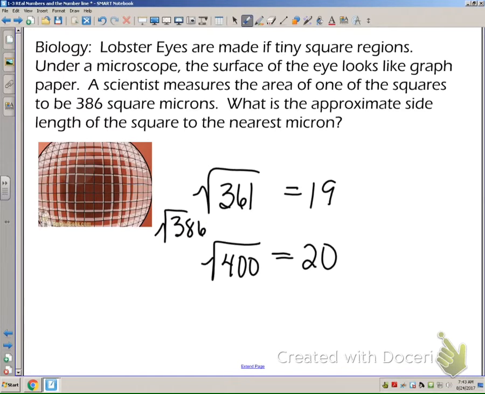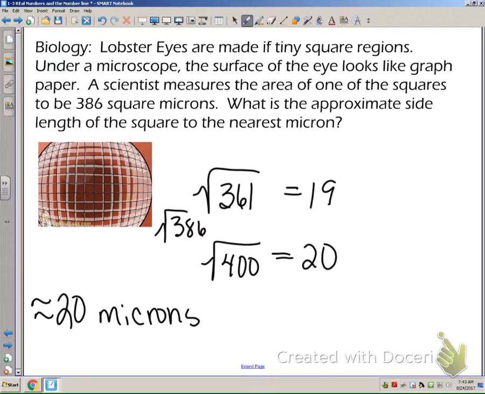Looks like it's pretty much about halfway in between the two of them. So since it's a little bit closer to the 400, we would go ahead and round it to 20. So we would say that the side length is approximately, and when I say approximately, I usually use squiggly equal signs. So it's not exactly equal, but it's almost equal. So this isn't an equal sign, but it almost looks like an equal sign. So it's approximately 20 microns.